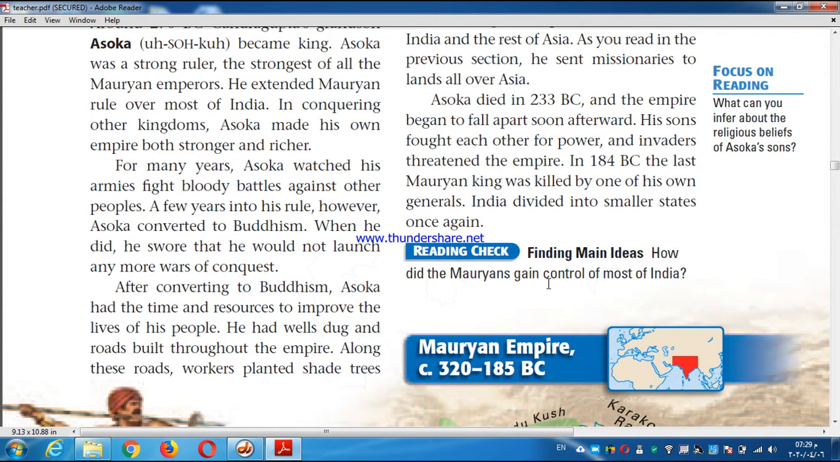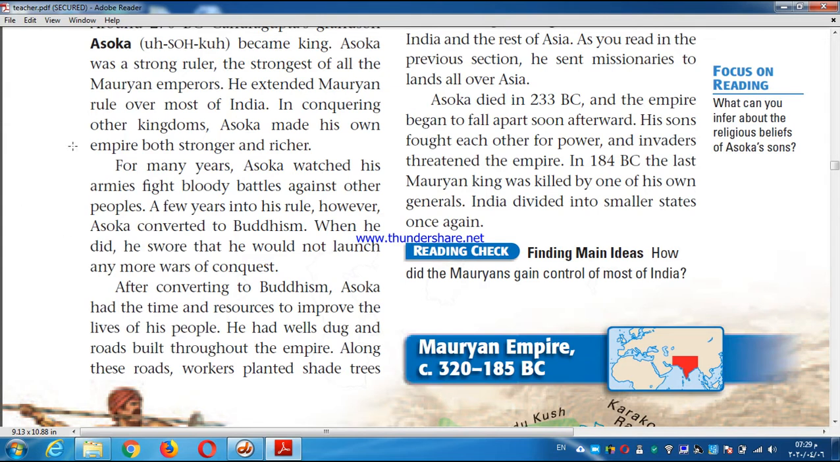So the Indian Empire maybe will fall down. The Mauryan king was killed by one of his own generals. The empire began to fall apart and India divided into smaller states once again. So before Chandragupta Maurya, India was divided into a lot of states, with no economy, no government.